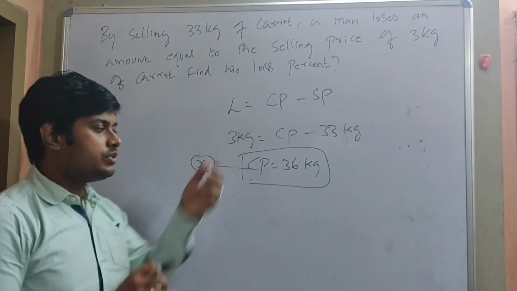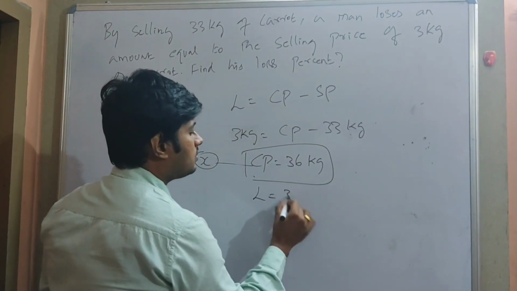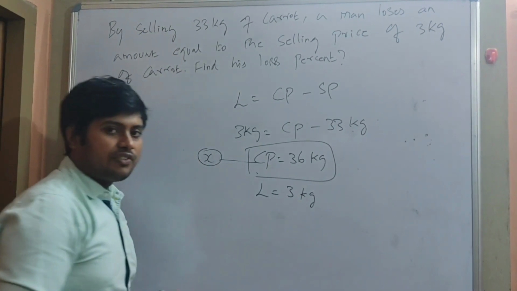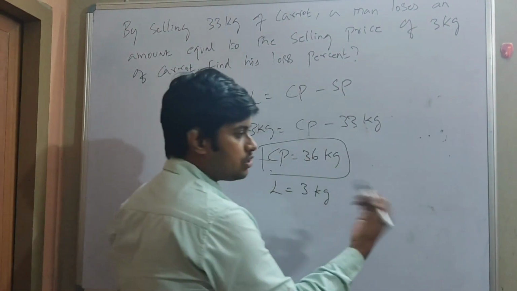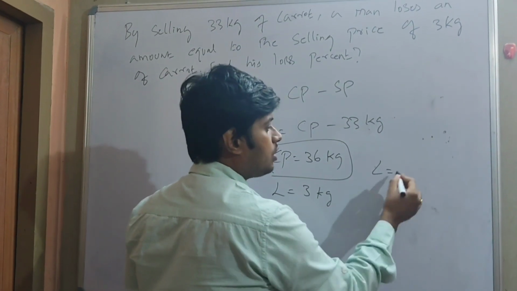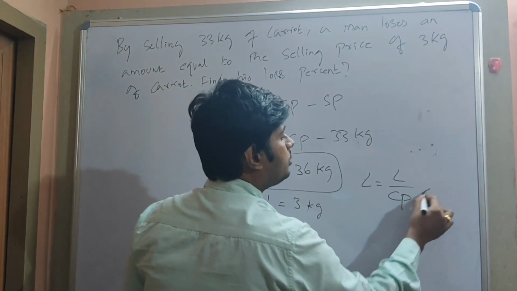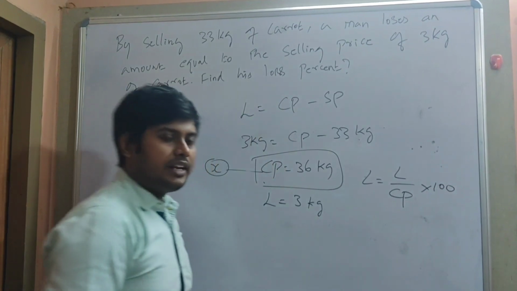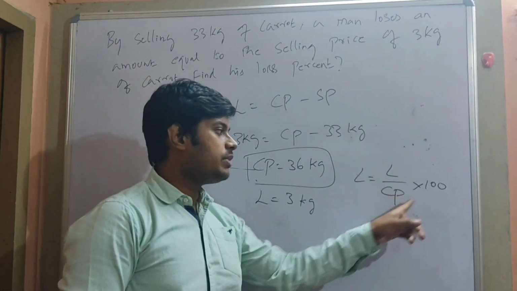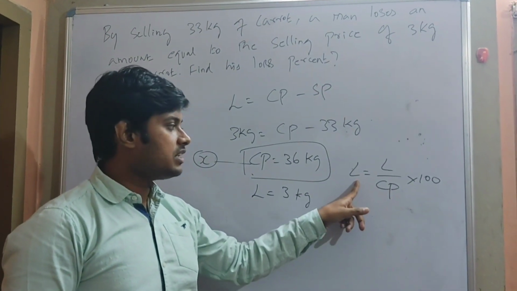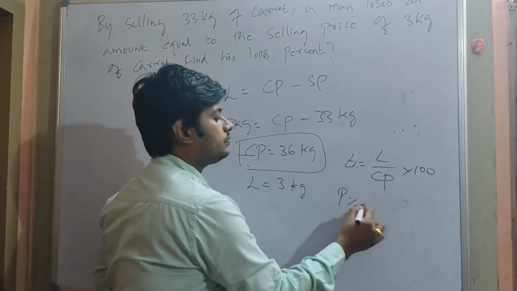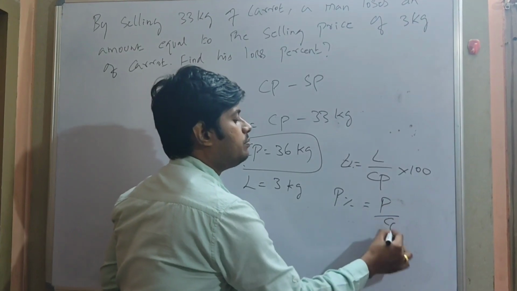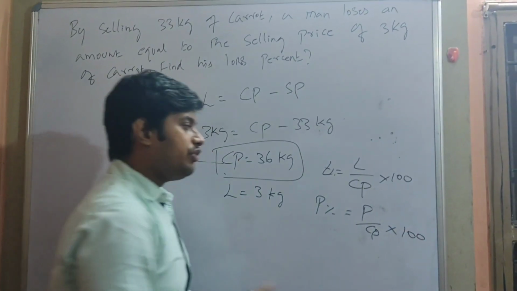Now we know the loss. How much is the loss? 3 kg. So can we find the loss percentage? They are asking us to find the loss percentage. How to find loss percentage? Loss percentage is loss divided by CP into 100. Am I right? How to find profit percentage? Profit percentage can be found as profit divided by CP into 100. Same. Profit or loss, same.